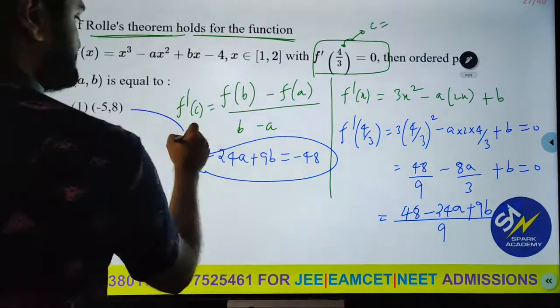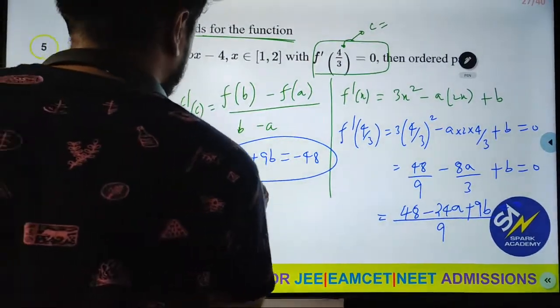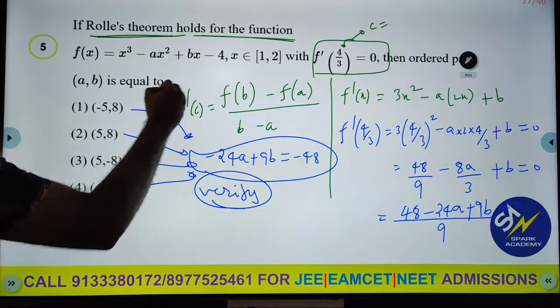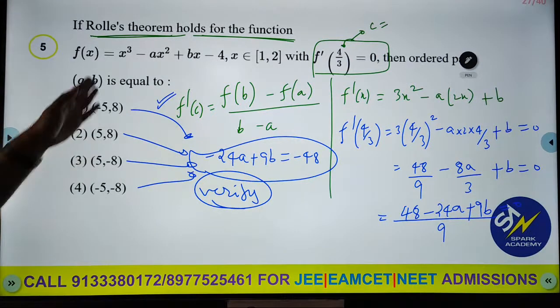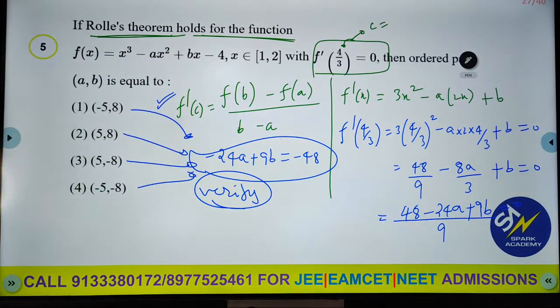So I think you can just verify the options here. I think you will get it directly. If you are getting two same options, then you can use this method. Basically, you can just substitute here f of b, f of a, b minus a. So you will be getting that as well.